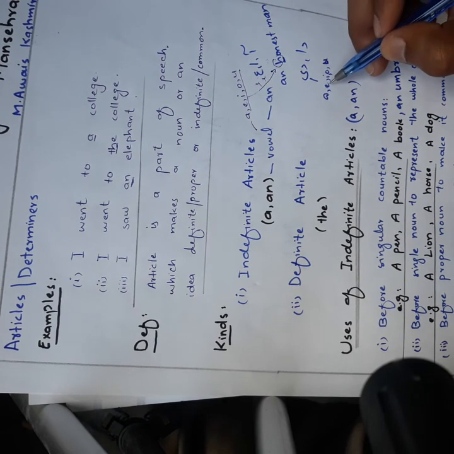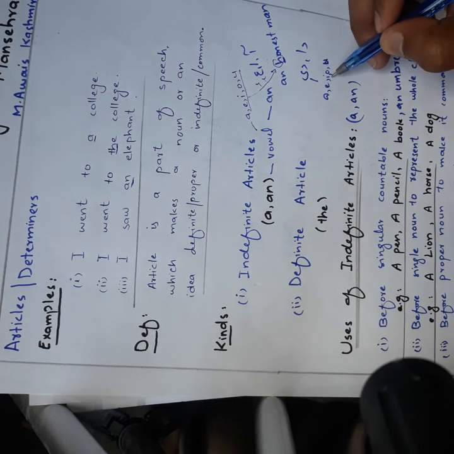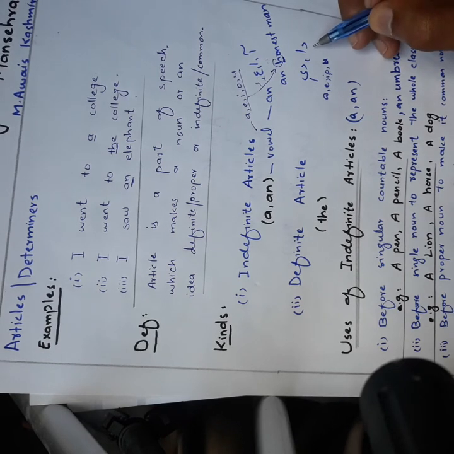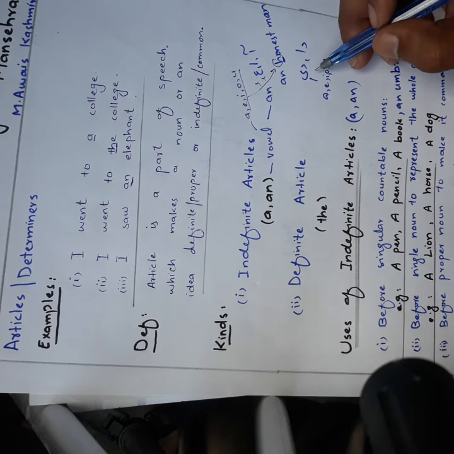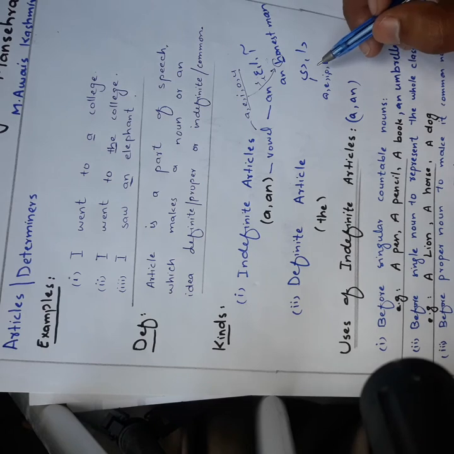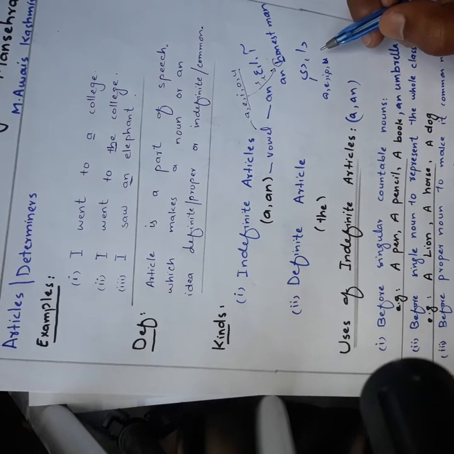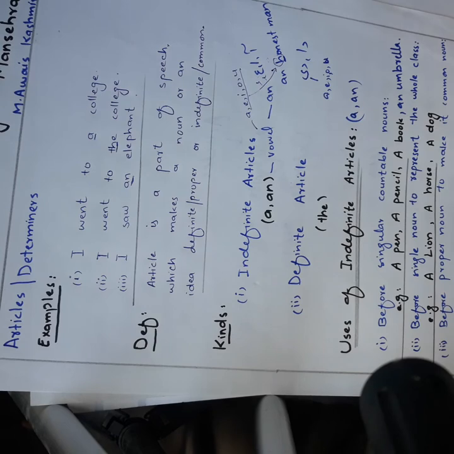When we have a vowel sound, we use the, and when we have a consonant sound, we use the. Like we can say the mango, but the elephant, the apple. Technically we use the with vowel sounds and the with consonant sounds.